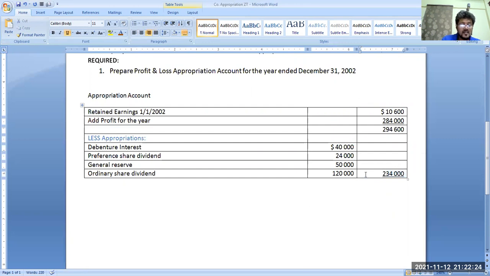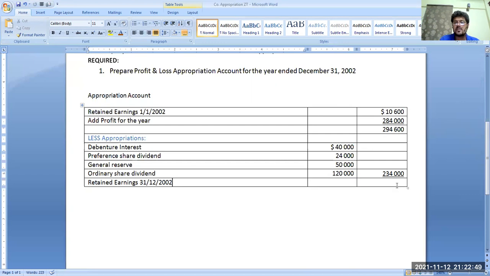Now, retained earnings at the end of the year, 31/12/2002, is how much?